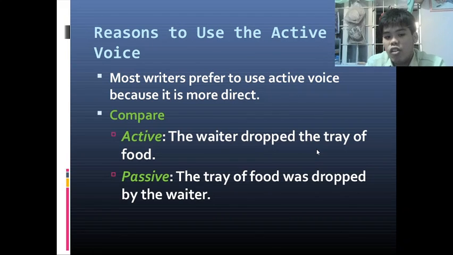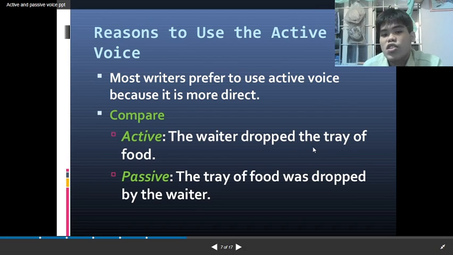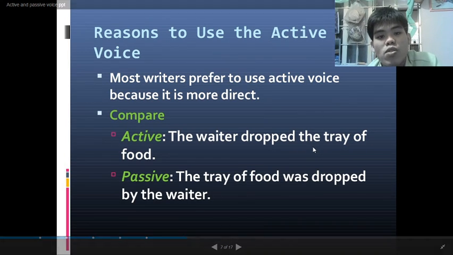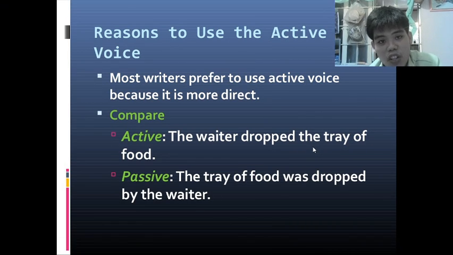See, we can already see that in the passive form, it is much longer. That's why the active is preferred by most writers, because it is more direct, or straight to the point.